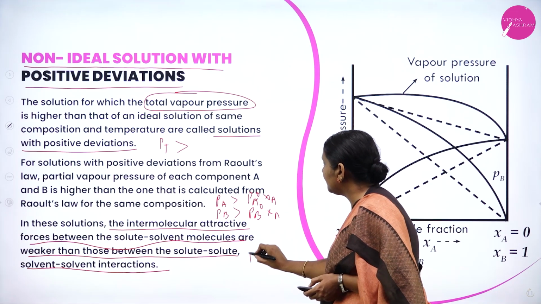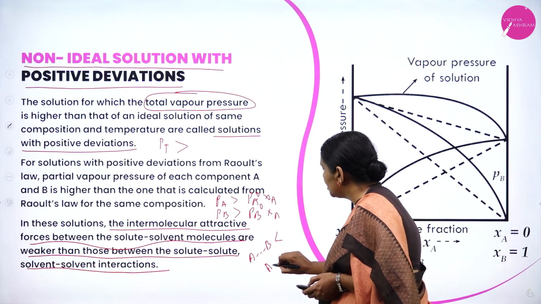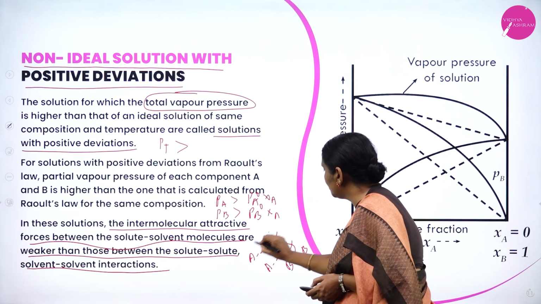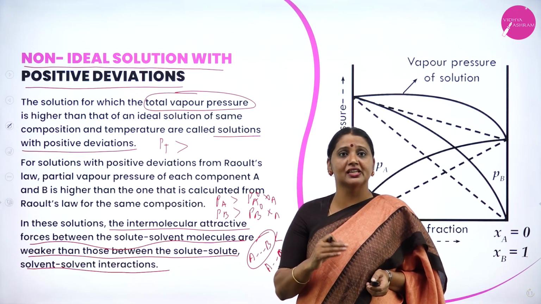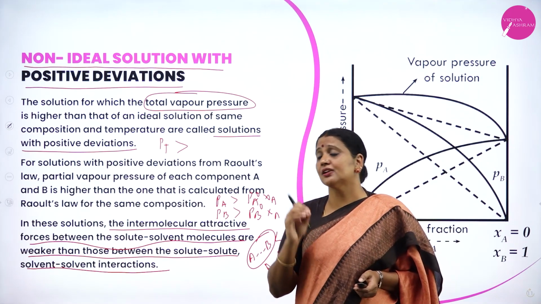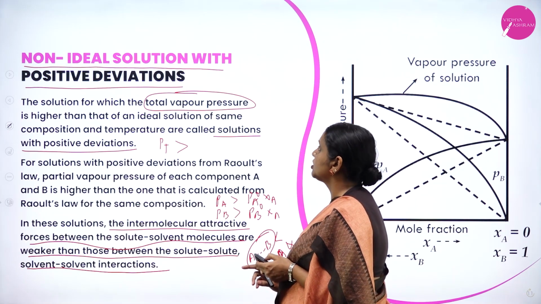The intermolecular force of attraction of the solute-solvent mixture is weaker than that of the solvent and the solute separately. After mixing, the intermolecular force of attraction of the mixture is always weaker than that of the two components, solute and solvent.